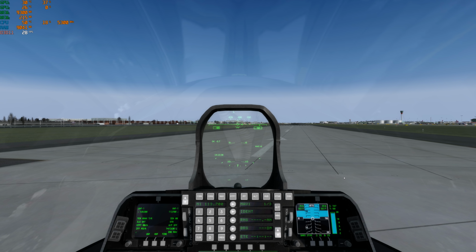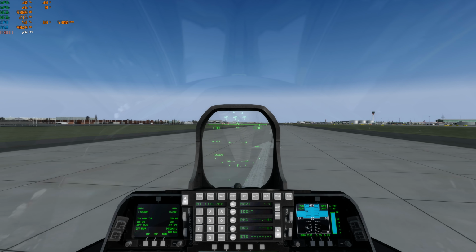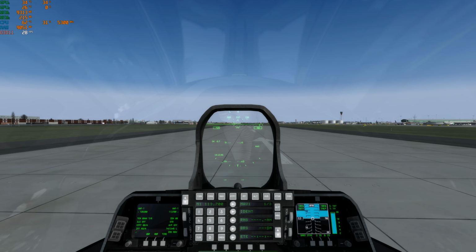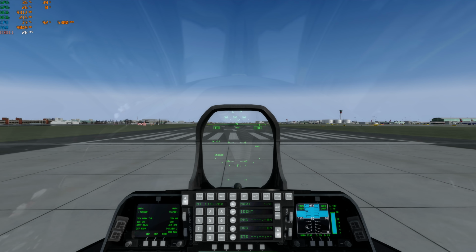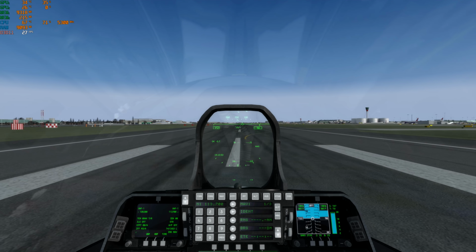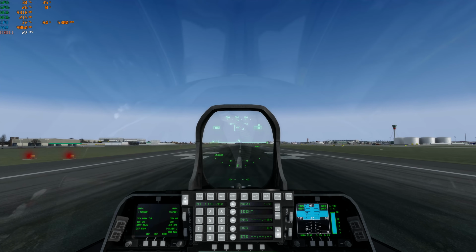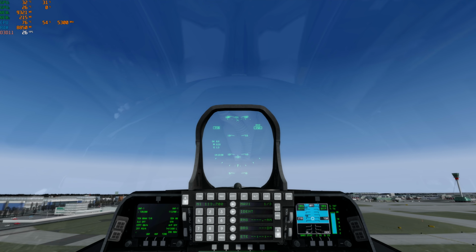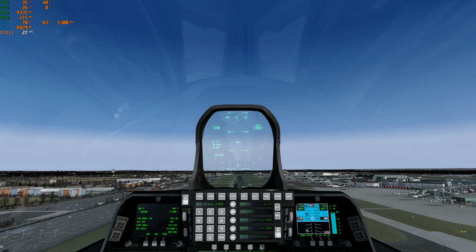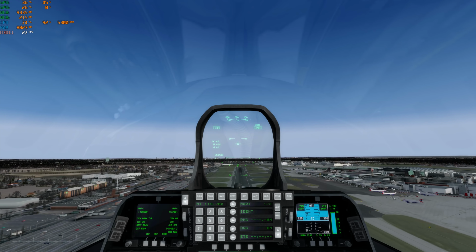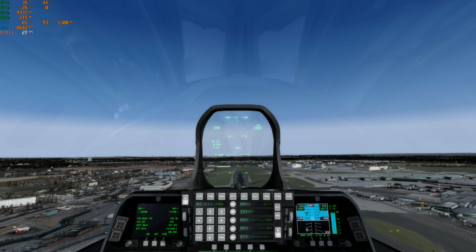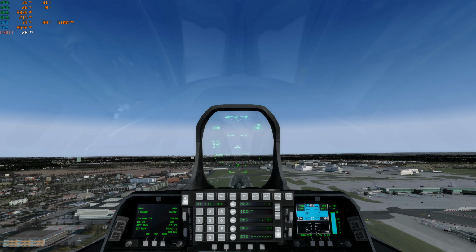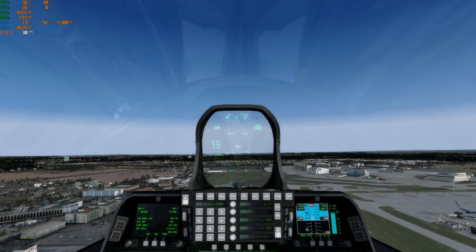So let's go ahead and do the same flight, and we'll loop around again so you can see that the textures stay in place. And again, this is Airsoft's EGGL, UT Live, and a bunch of other things loaded.